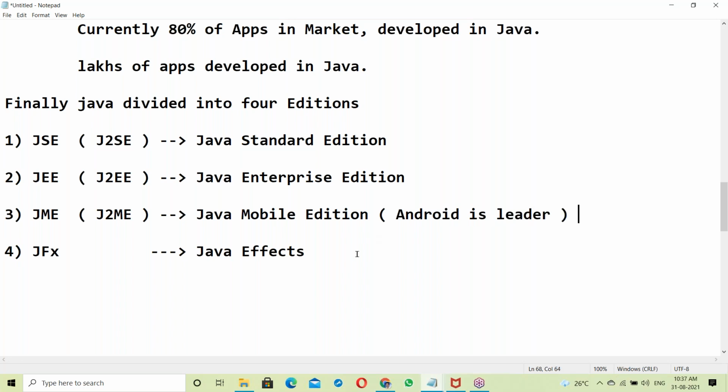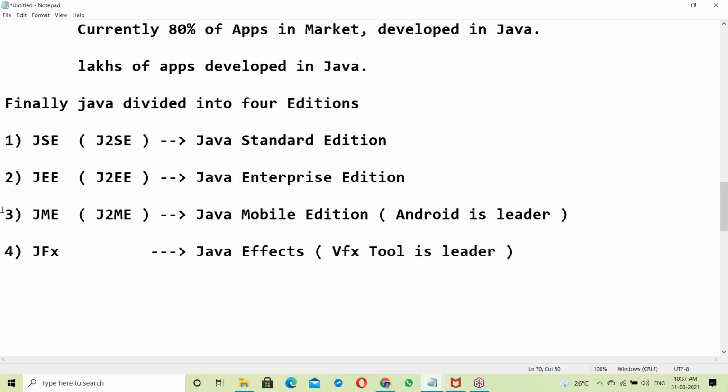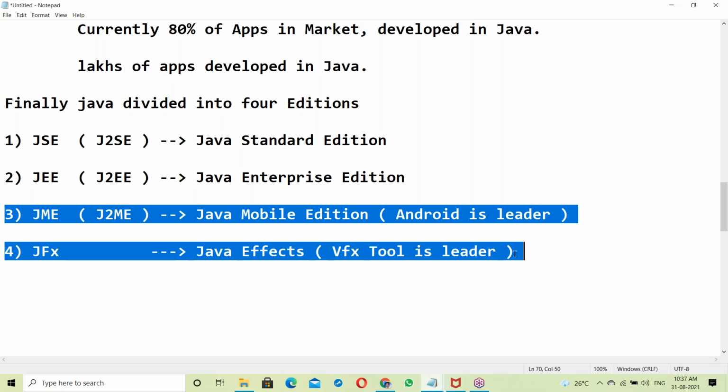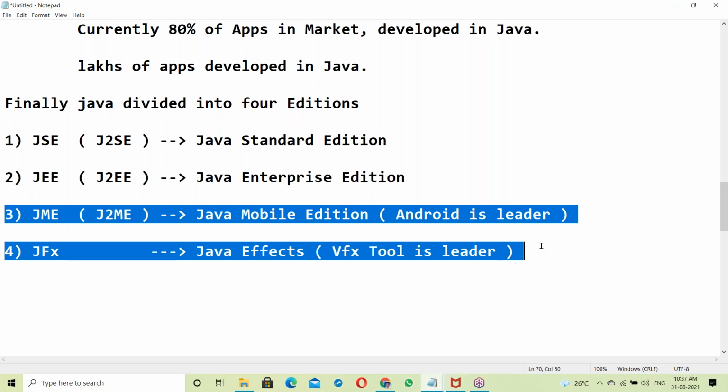In the JavaFX area, there are other tools that lead, so Java is very poor here and no one is using Java in this area.